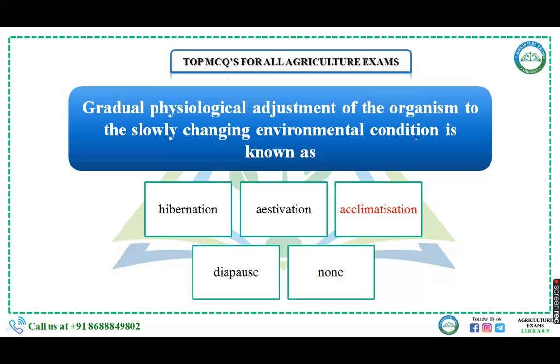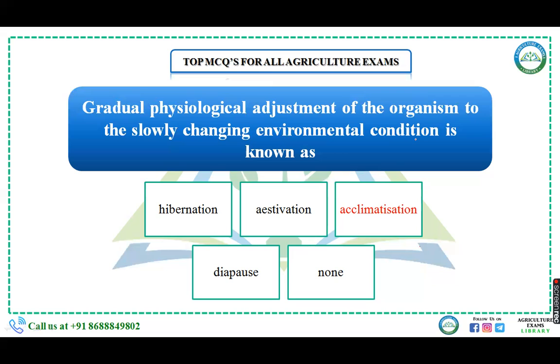Our first question is: gradual physiological adjustment of the organism to the slowly changing environmental condition is known as hibernation, estivation, acclimatization, diapause, or none of the above. As the environment changes, there is a physiological adjustment of the organism to the changing environment. What term is used for that adjustment?